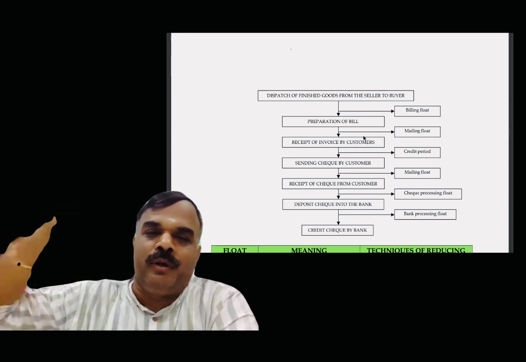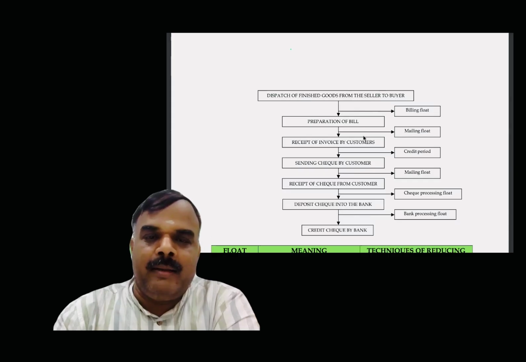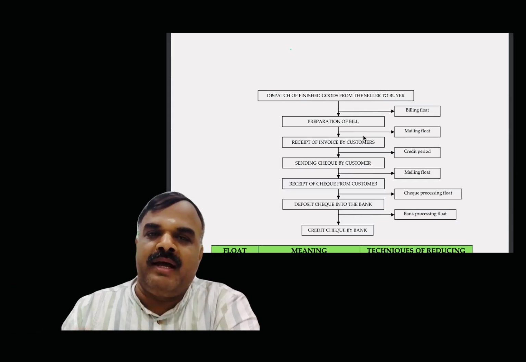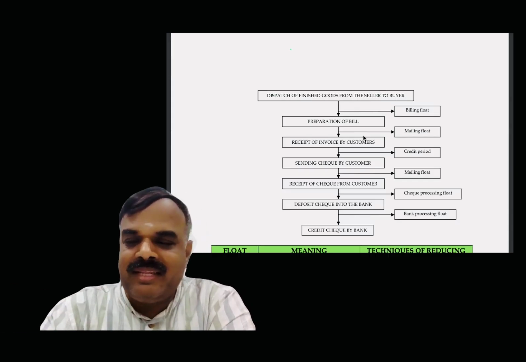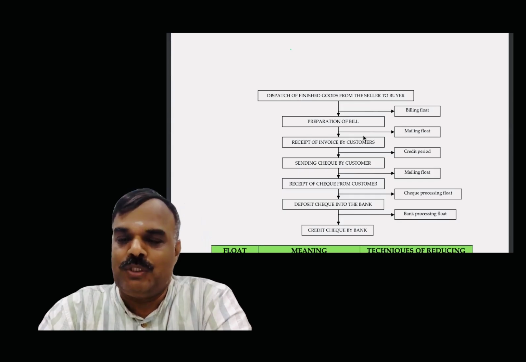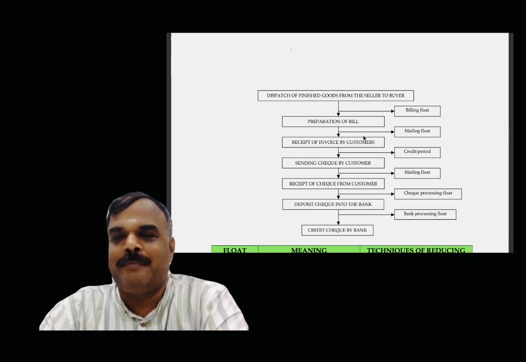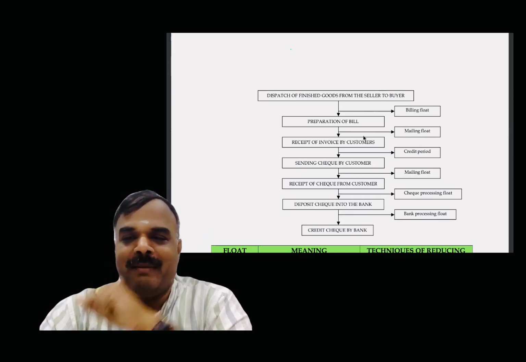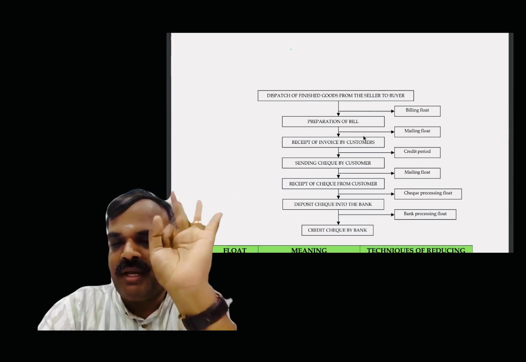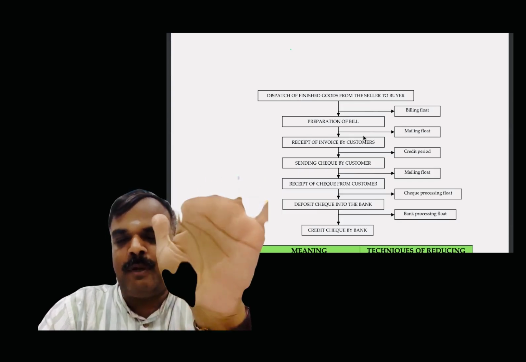Thereafter, the accounts department is going to deposit the money to the bank. The banker may take their own time to collect the money. Then it is called the bank processing float. So these are all the 6 types of floats. Float is a delay in working capital: billing float, mailing float, credit period, mailing float, check processing float, and the